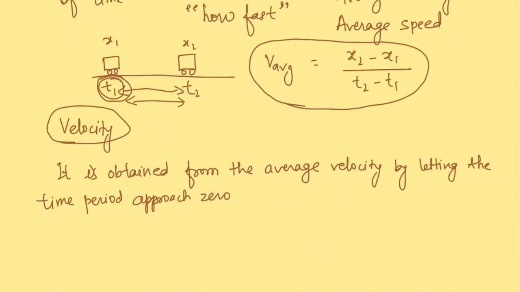For that we already have average velocity, right? So when we say instantaneous velocity or velocity, we need to find how fast that object is moving at any given instant of time, like in this case at t1 or t2, or any other given instant.